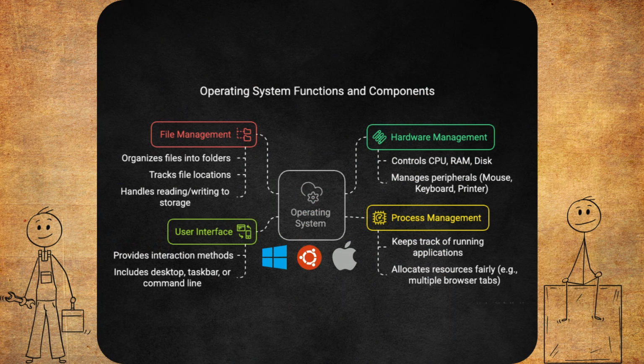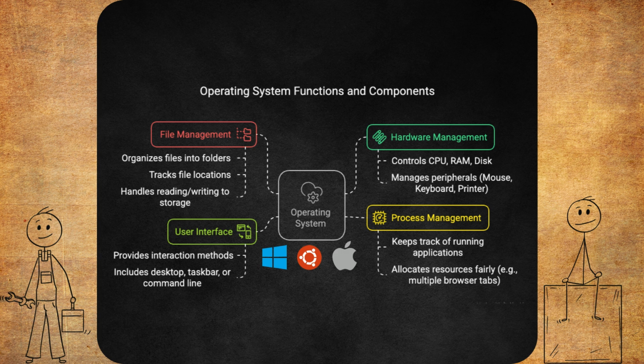Hardware management controls your CPU, RAM, disk, and peripherals like your mouse, keyboard, and printer. File management organizes your files into folders, tracks where things are saved, and handles reading and writing to storage. Process management keeps track of which apps are running and shares resources fairly. Have you ever opened 10 tabs at once? The OS is juggling all that. User interface gives you something to interact with, like a desktop, taskbar, or command line.